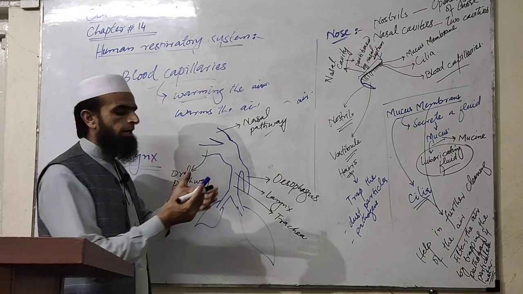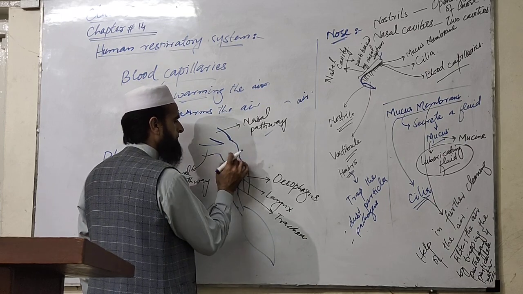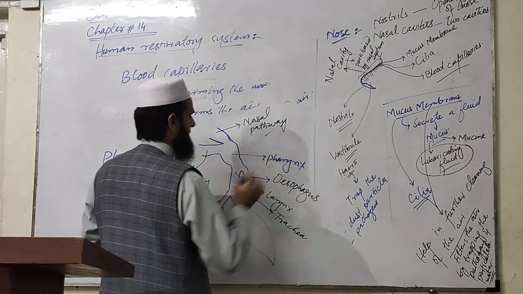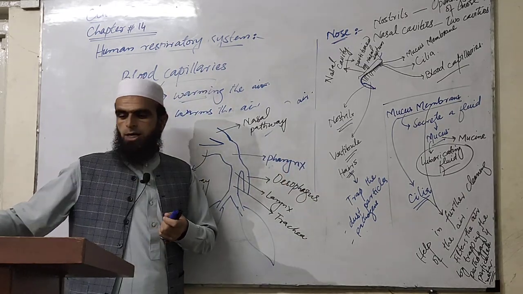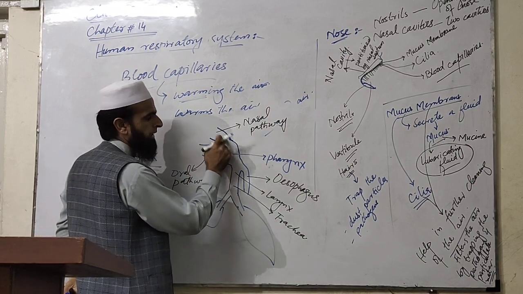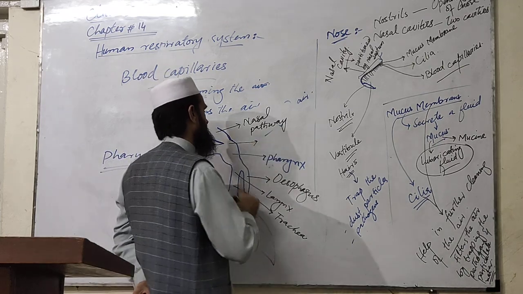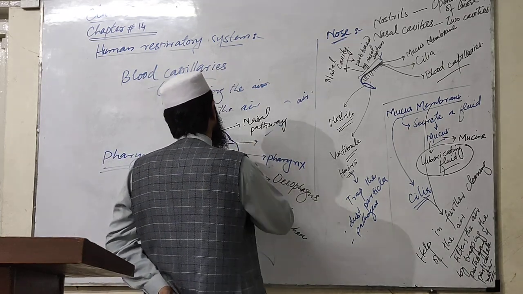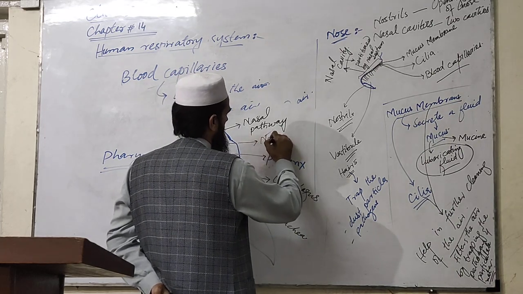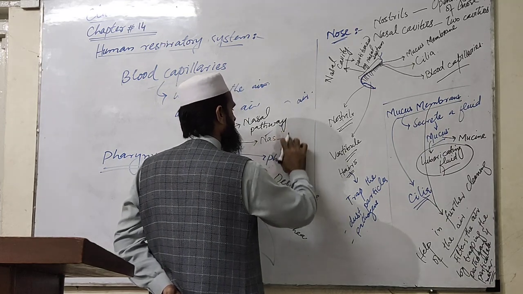Now the different parts. The pharynx has three main parts. One part of the pharynx is connected to the nasal pathway, and this part is called the nasopharynx.